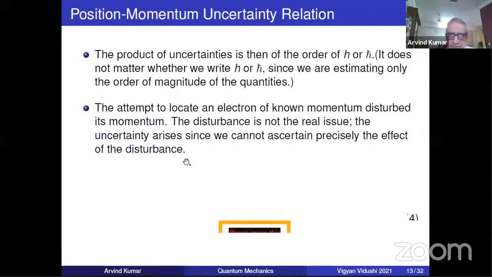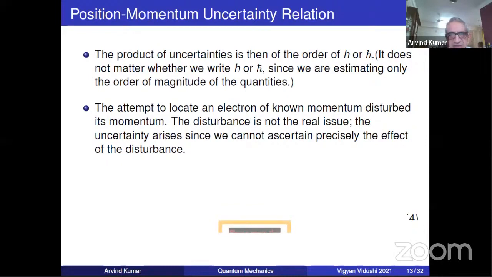So what happened in this? We tried to locate an electron whose momentum is known, and in the process we disturb the momentum. But disturbance is not the real issue. The real issue is we can't calculate how much is the disturbance. So please don't think this, because even in classical physics, disturbances were there.